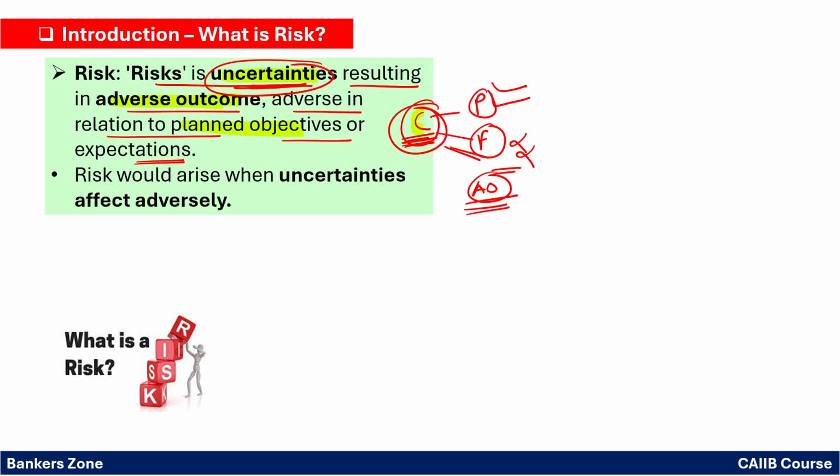So what is risk? Risk is nothing but the uncertainty with respect to the planned objective. So risk would arise when the uncertainty affects adversely. So when your planned objective is not getting implemented, that means the risk will be there. There will be risk.